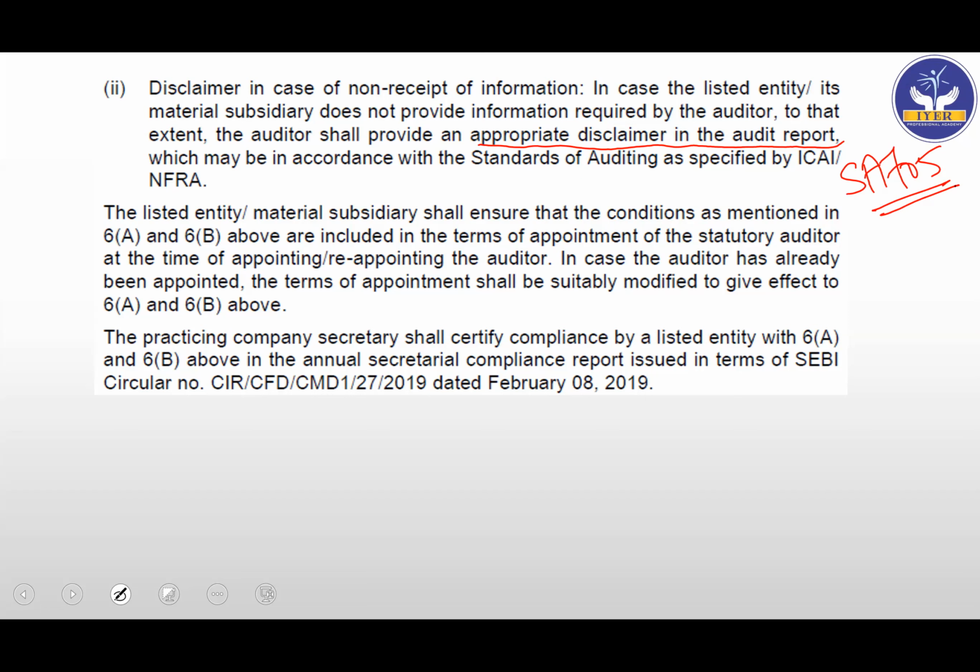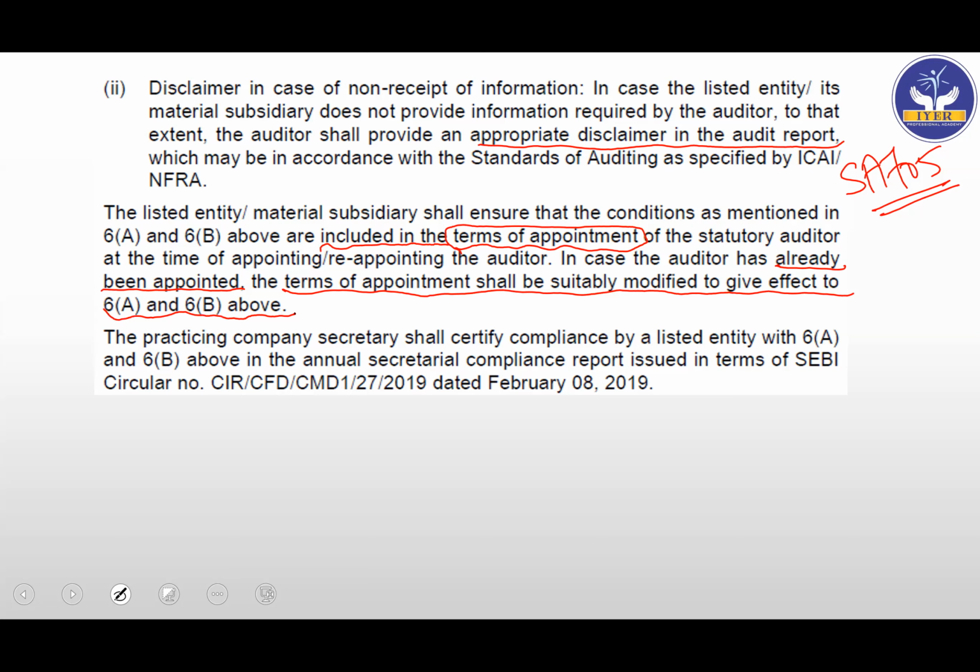Okay. So finally, they are just saying that in the terms of the auditor, we have to ensure that all these things are included. That the auditor, if he's planning to resign, then the auditor will have to give the necessary reports as per whatever has been given in the SEBI LODR regulations. So what they are saying is whatever is there, we have to now start including all these matters in the terms of appointment itself. So it is clear between the auditor as well as the management in relation to this part. And what they are also saying is if there is already an auditor who is being appointed, then the terms of appointment shall be suitably modified to give effect to 6A and 6B above.